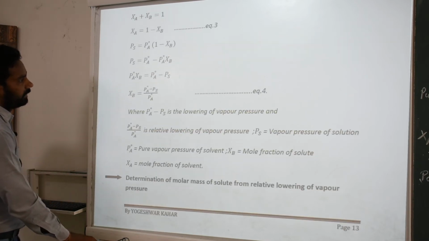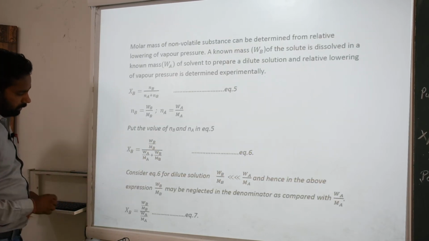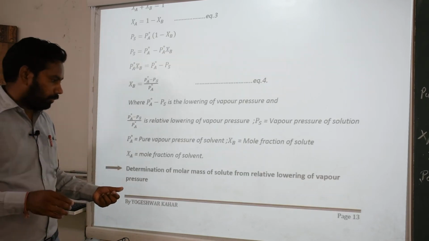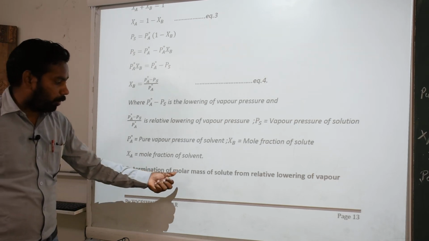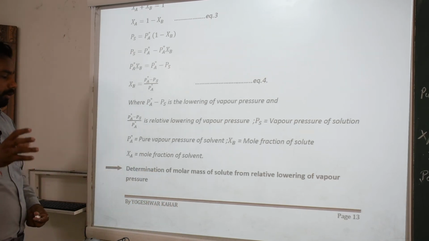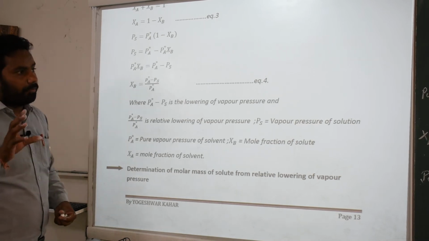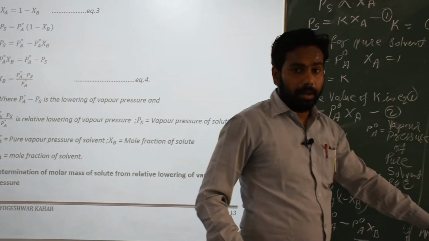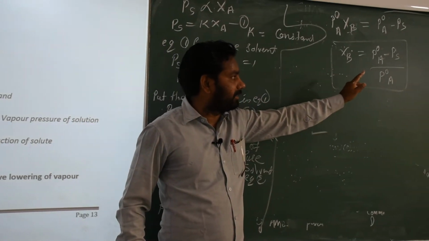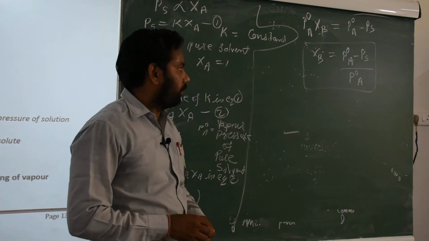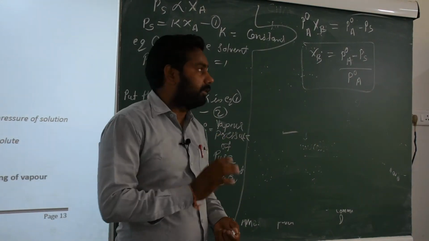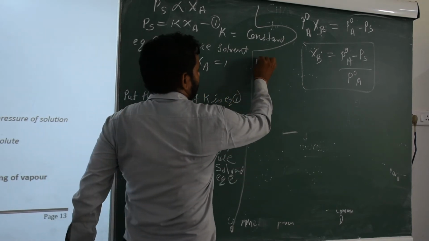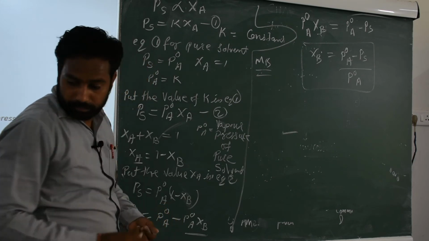One more topic: if we have a question on determination of the molar mass of solute from the relative lowering of vapor pressure. We know that the relative lowering of vapor pressure is XB, which is (P0A minus PS) upon P0A. Then in the next question, we want the MB value. We want the MB value. We will do the calculation for that.